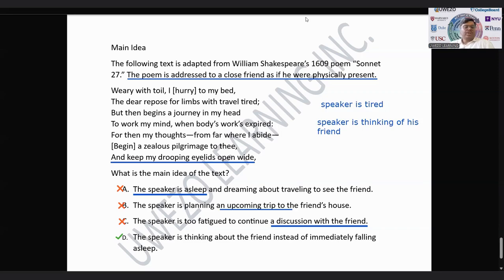So the best way to deal with these questions is to make sure you're not thinking about details much. Focus on the main idea. Of course, details will contribute to the main idea, but answer choices that focus only on a detail cannot be your right answers. The right answer is something that is talking about the entire text. And you will have wrong answer choices that deviate from the main idea, focus on the details, or bring in something that is not at all there in the text. These are the simple ways you can get your main idea questions correct.